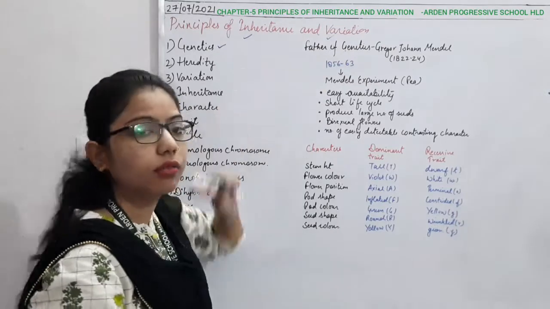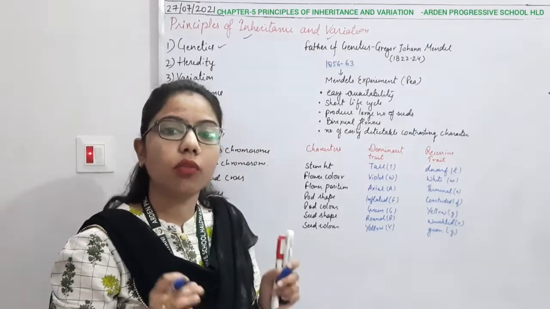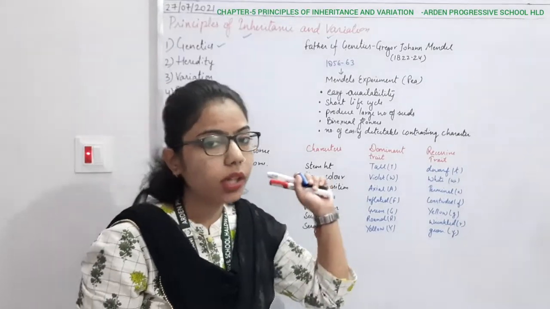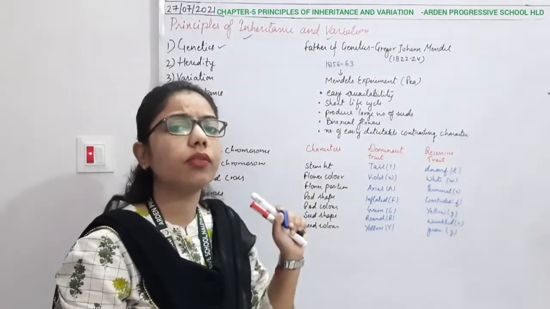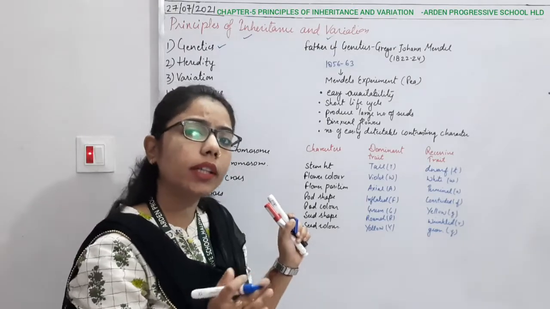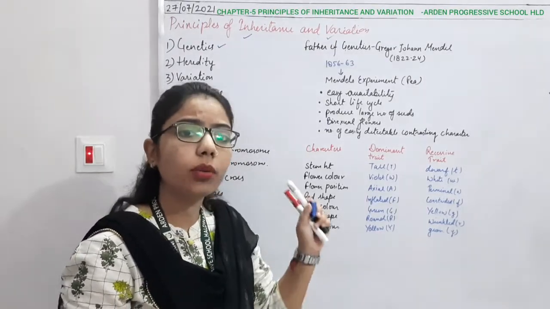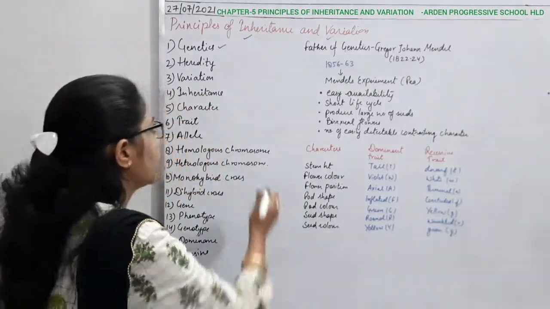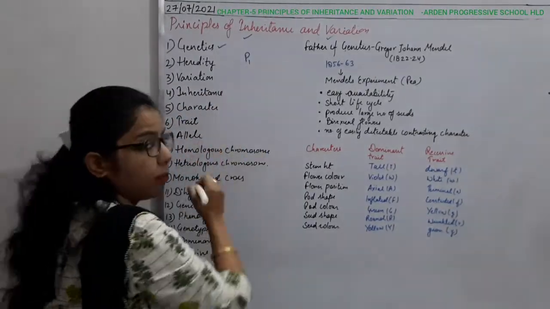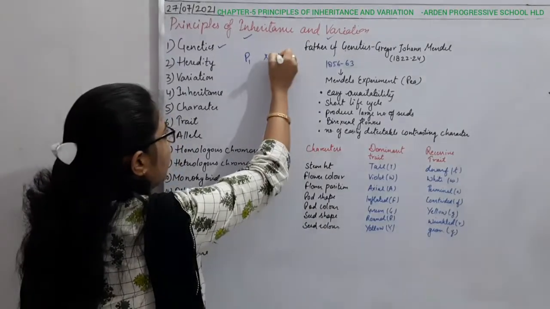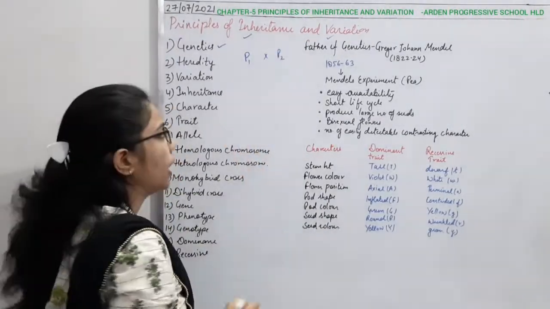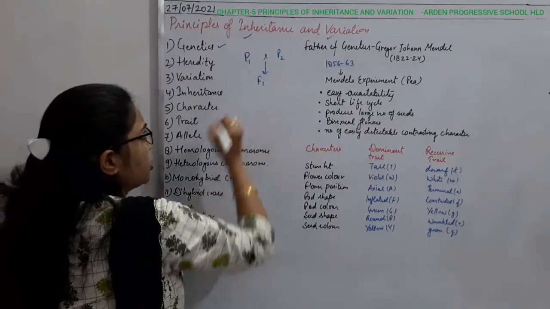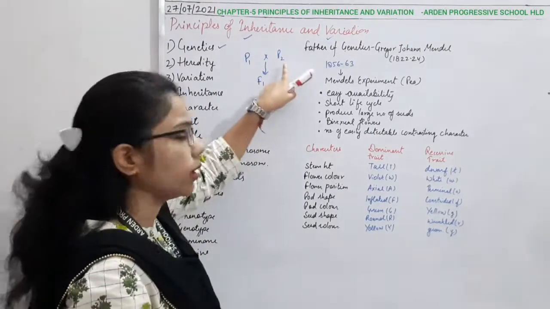The word inheritance indicates the characters you are getting from your parents. When you get these characters, how are they inherited, that is, how are they passed on through the subsequent generations? If there is any character in parent 1 and parent 2, male and female, the generation gets some character from the parents.